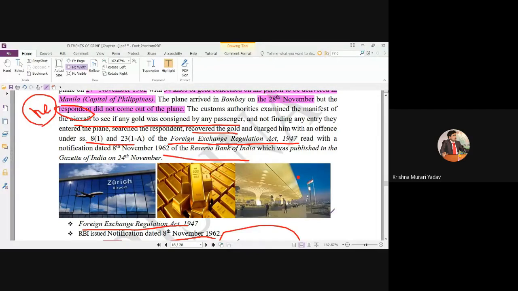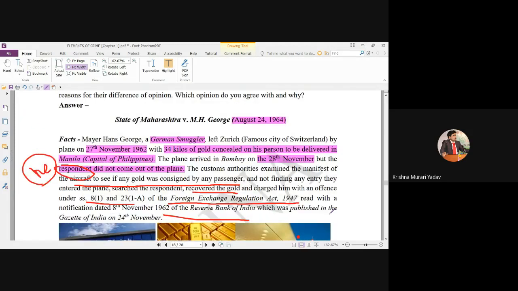And in making arguments on both the sides, several previous judgments were quoted. Here I will discuss at least 5 judgments which were cited on behalf of MS George, and at least 5 or 6 cases which were argued on behalf of the state of Maharashtra. It means there was a huge fight between both the parties. A fight among the lawyers, not a physical fight.